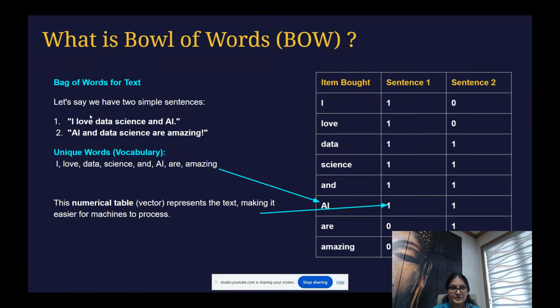Okay, now I will give you the technical example here. Look at this. Let's say you have two documents, or you can assume you have two different sentences. The first one is I love data science and AI. This is your first sentence, and the second sentence is AI and data science are amazing. This is amazing, right? We all know.